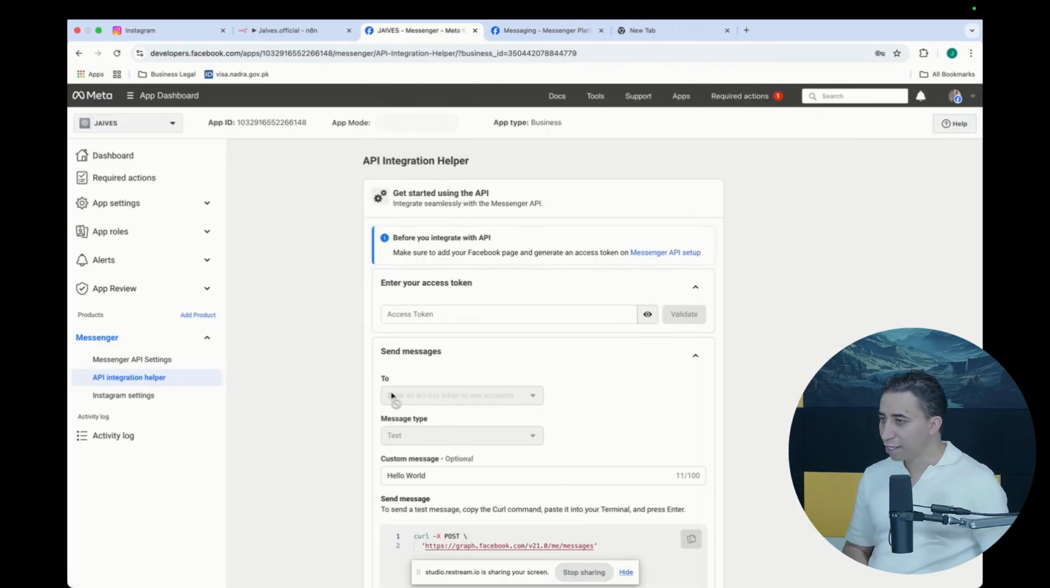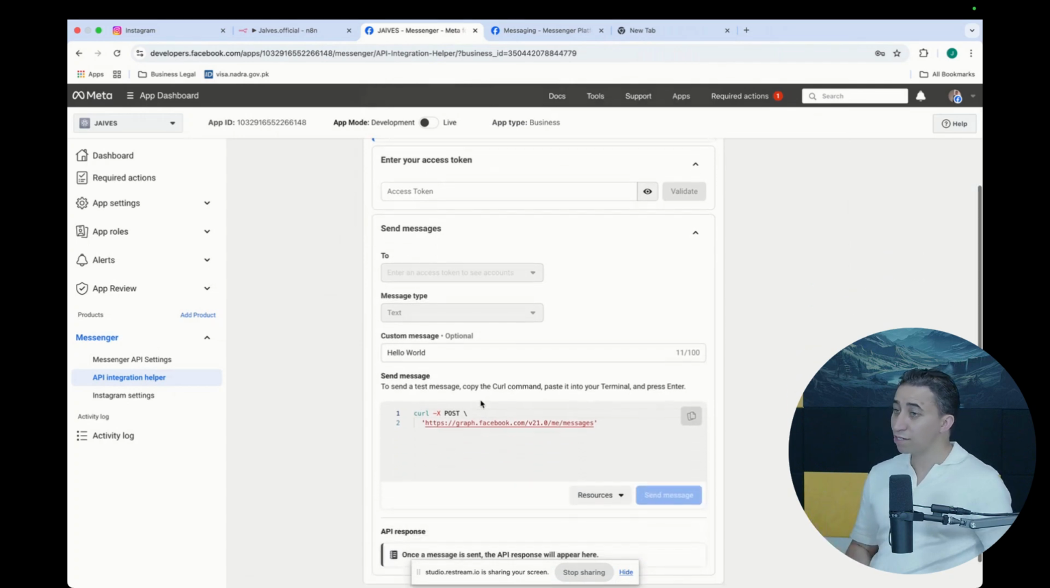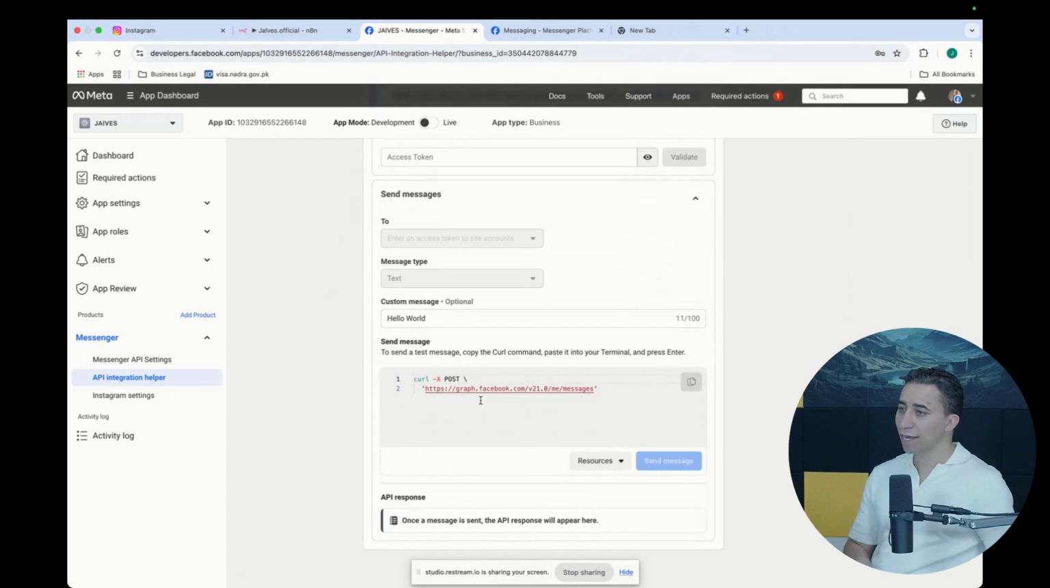That's some API integration. Okay, so this is like a Get Started use API. Okay, this is really nice. This is for testing. Really, really nice for testing.